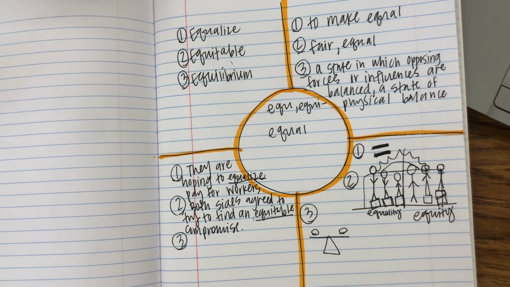So here is this one, okay? Equilibrium. And then our sentence is going to relate to another form of equilibrium, which is with our bodies, okay? So the chemicals in our bodies need to have equilibrium at times for us to be healthy.